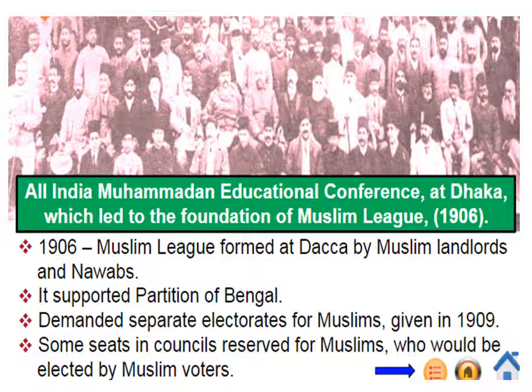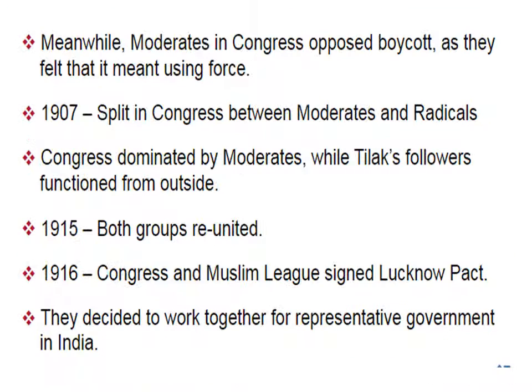The Muslim League was formed by those Nawabs, and it supported partition of Bengal and demanded separate electorates for Muslims, given in 1909. The Muslim League demanded separate elections for Muslims and some seats in councils reserved for Muslims, who would be elected by Muslim voters. This was the demand of the Muslim League.